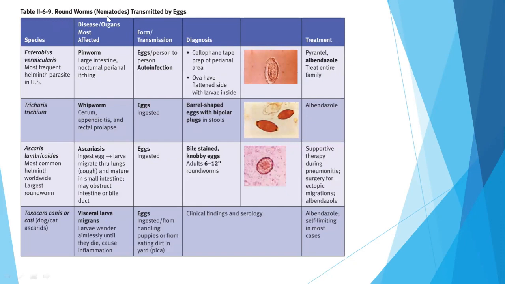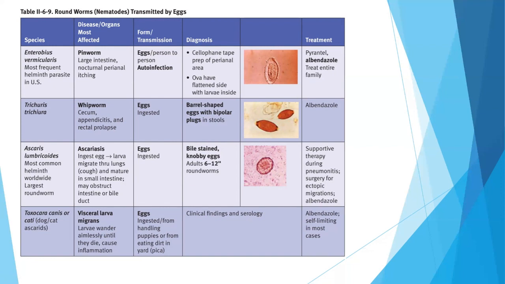Now let's talk about the roundworms, which are transmitted by eggs. So the important roundworms, we will only talk about those. The first one is Enterobius vermicularis, which is the most frequent helminth parasite in the United States. It is also called pinworm, found in the large intestine, and there is nocturnal perianal itching. It is diagnosed by the cellophane tape applied to the perianal area at night time and treated by pyrantel pamoate and albendazole. But we have to treat the entire family.